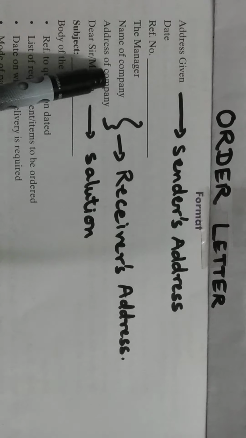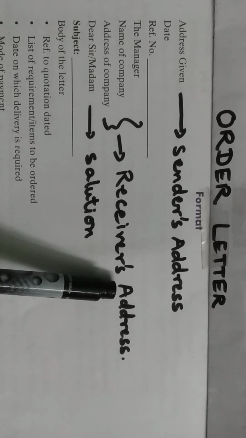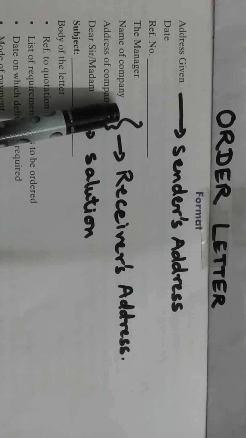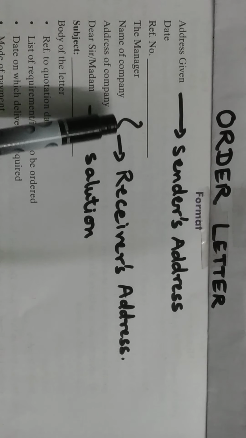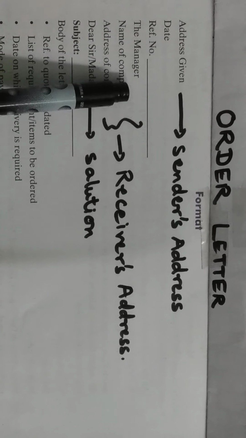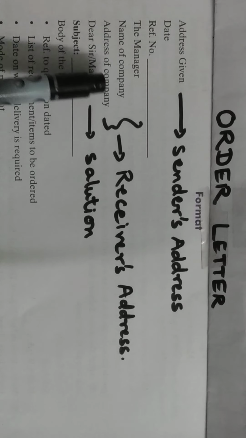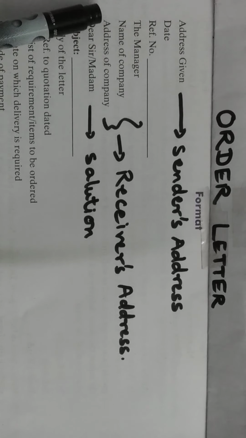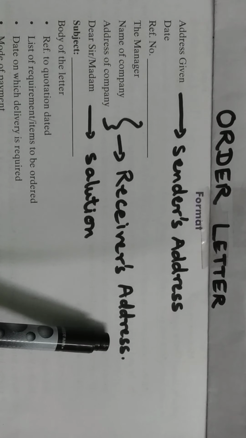Then the next is the receiver's address. Now this receiver's address is sometimes mentioned in your question and sometimes not. So when it is not mentioned in your question, then you have to write it on your own. So the receiver's address includes the manager to whom we are writing the letter, the name of the company, then the address of the company, where the company is situated. So this is about the receiver's address.